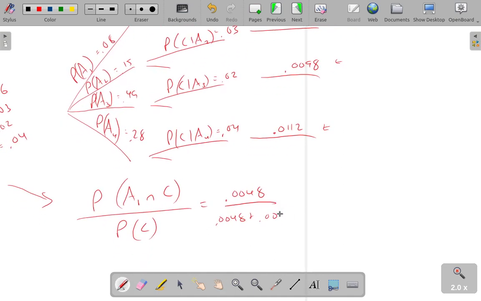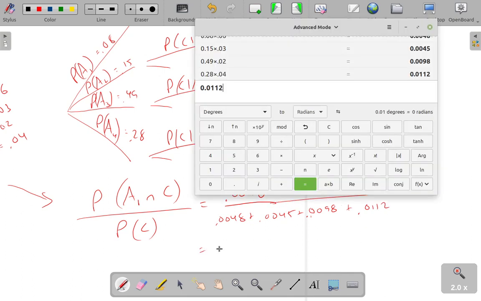So we get 0.0048 plus 0.0045 plus 0.0098 plus 0.0112, which gives us, adding those up, 0.0303.